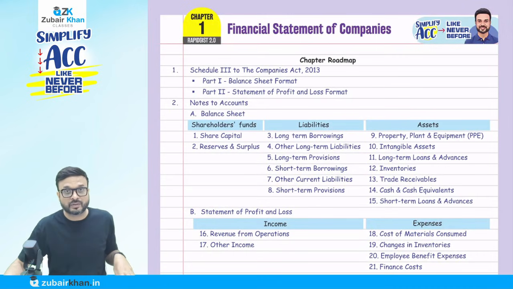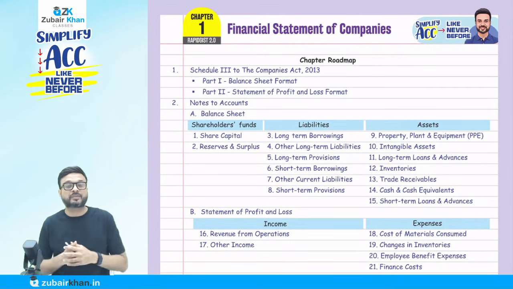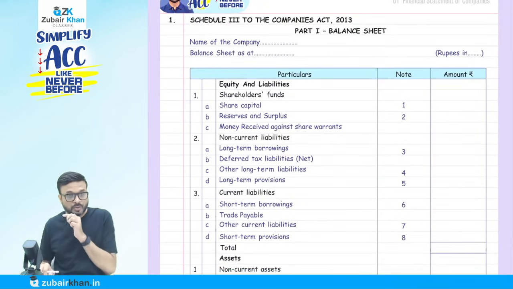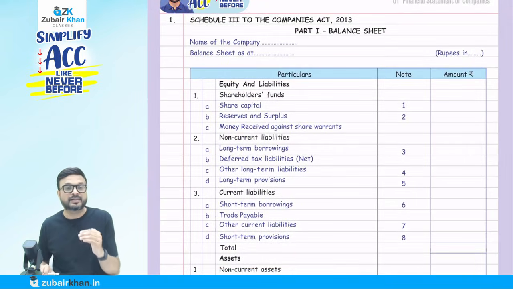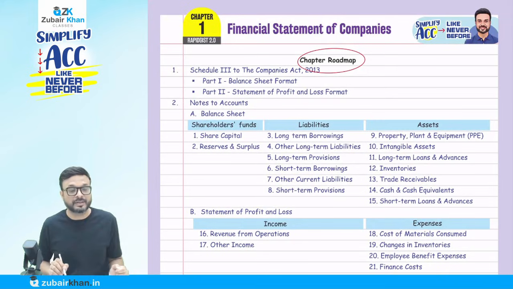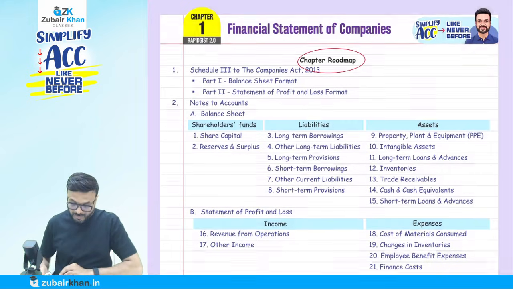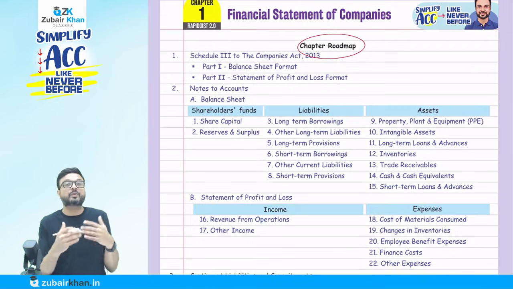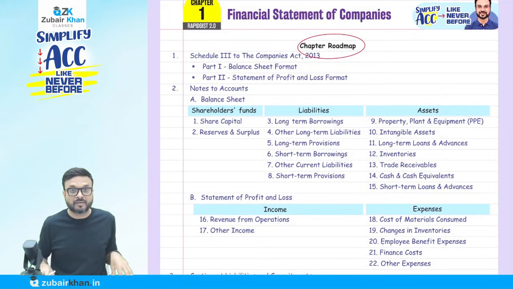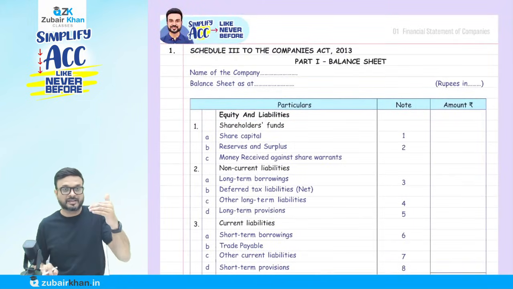What is going to happen now? As you can see, the first chapter is financial statement of company. All the concepts are mentioned, so you don't have to write anything, you just have to listen. When I discuss the concepts, you can see in every chapter there is a chapter roadmap, so in every chapter we know what we are going to cover. Then one by one, we cover every concept from this concept book.